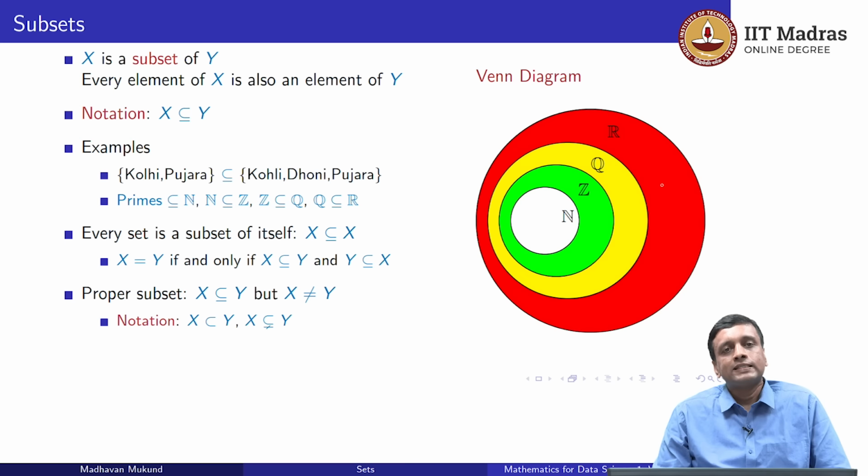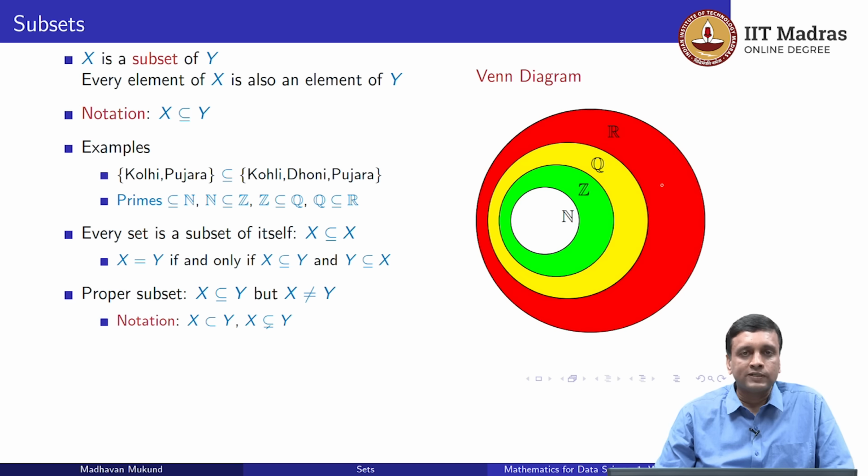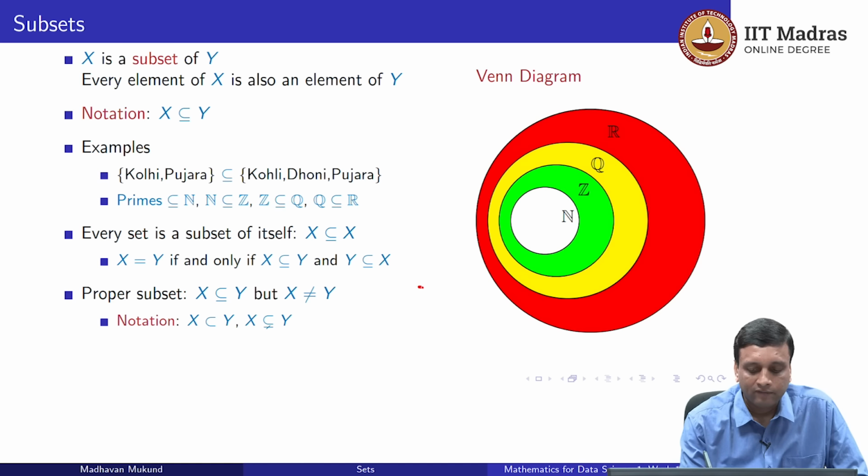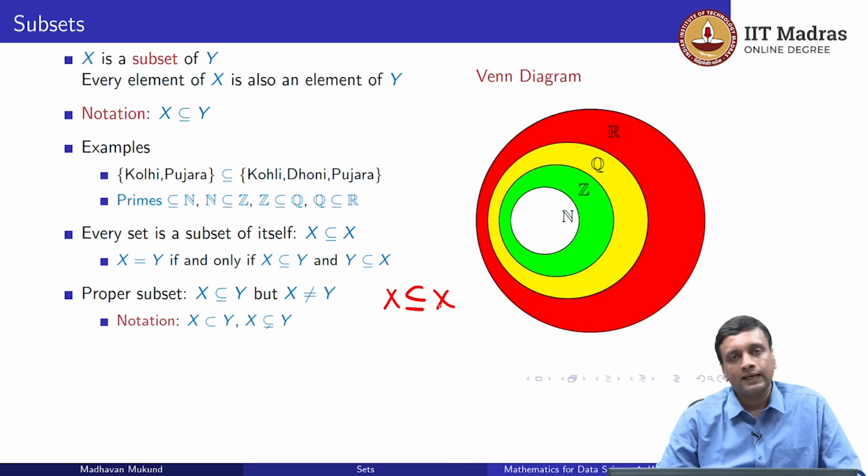Sometimes we want to distinguish between the case when X is really a proper subset of Y, that is, it doesn't include all of Y, and the case when it is possibly equal to Y. The subset-equal-to notation that we have allows both. When we write X subset equal to Y, what we are saying is that it is a subset but it may actually be equal. So we are allowing both cases.